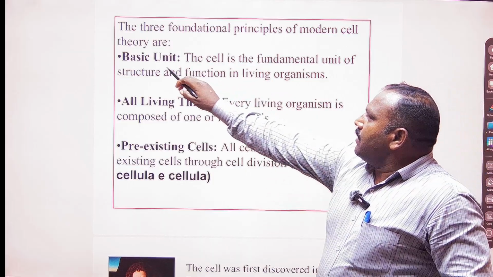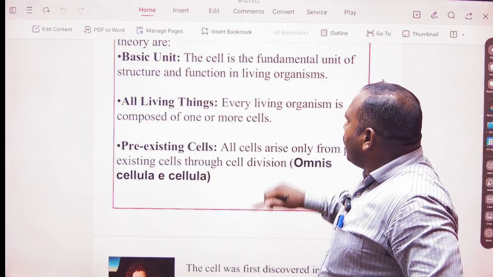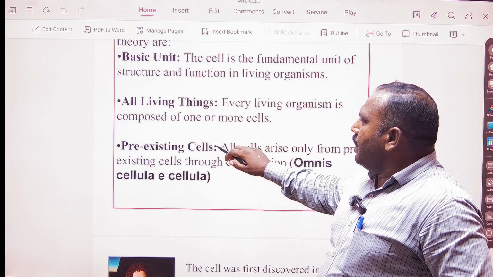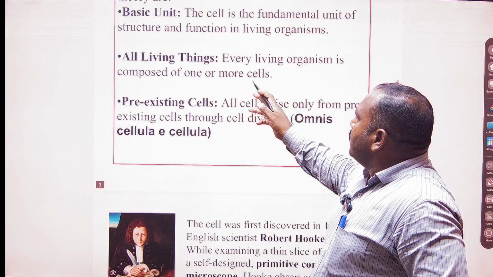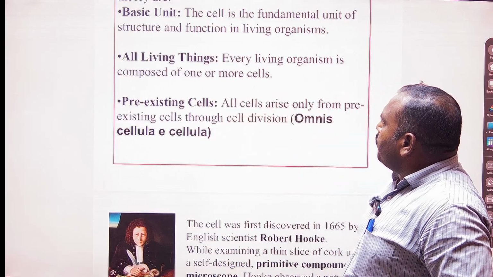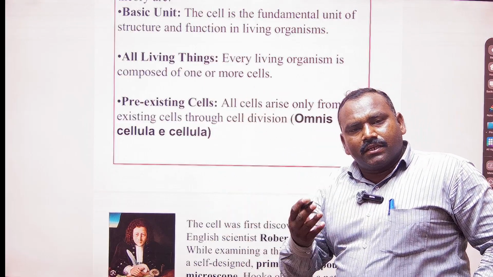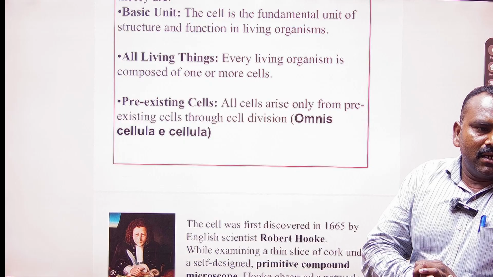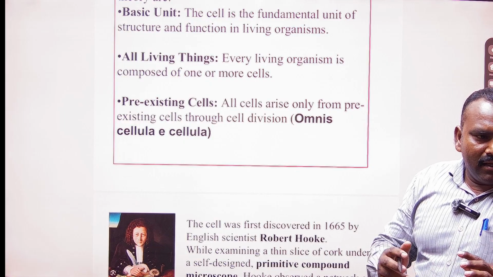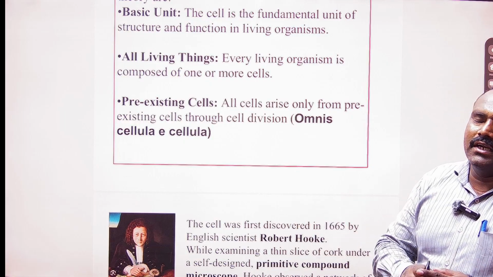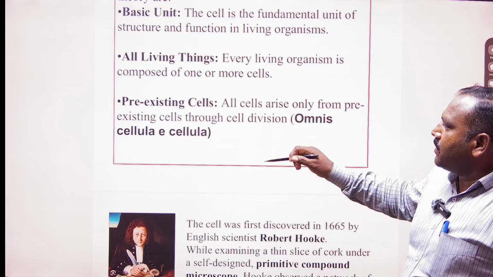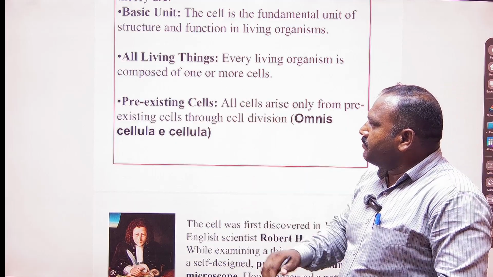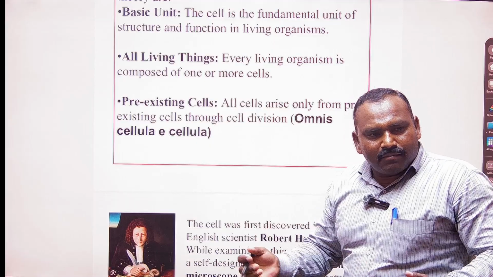The cell is an important structural and functional unit of any living organism, and an organism is composed of many cells. Sometimes the cell is individual. For example, in unicellular organisms a single cell itself is enough to lead the life, but in multicellular organisms the cells may be many. So how many cells may exist?